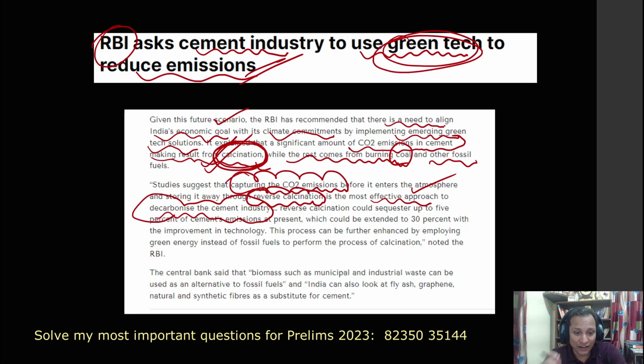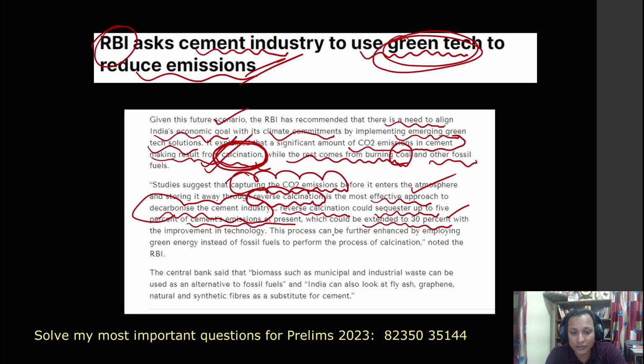And let us see the magic now further. You can see here, RBI says that reverse calcination could sequester up to 5% of cement emissions at present, which could be extended to 30%. Means 30% of the carbon emissions of the cement industry can be reduced through this reverse calcination process. Further, you see the magic.